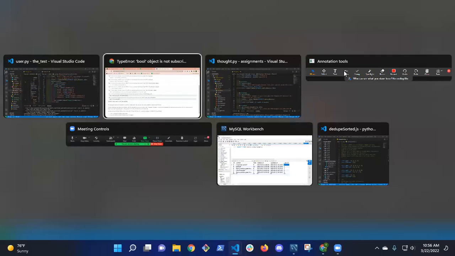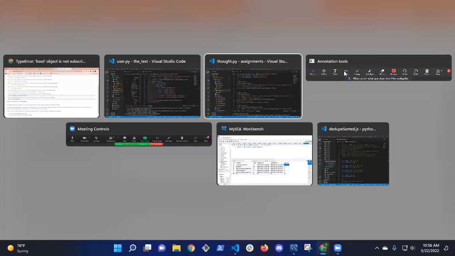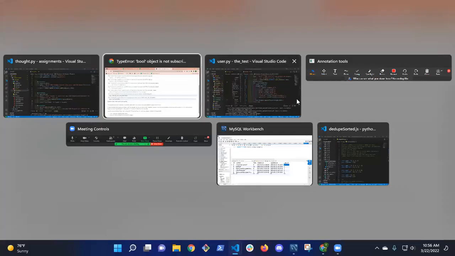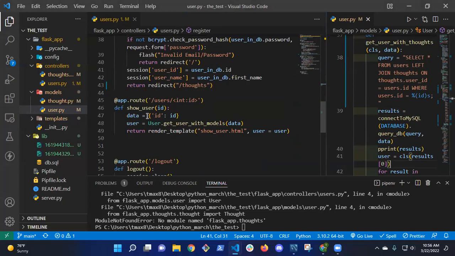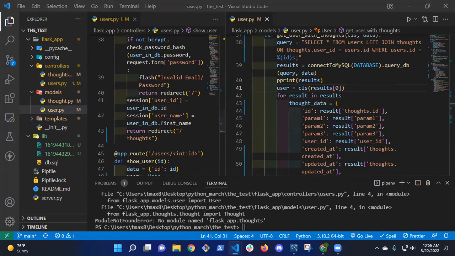You have to change the controller one too. It was models. Let's see. Thank you. And it's in here, in the controller, line 48. Cool. Thank you. So get user with thoughts. Cool, THOUGHTS. There we go. Okay, so now let's give it a shot.